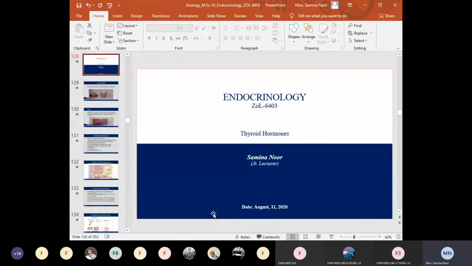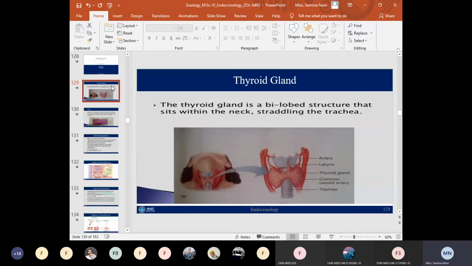Okay, today's topic is thyroid hormones. So first we will talk about the thyroid gland. The thyroid gland is located just below the larynx, and it's a bilobed structure, as you can see here in the figure. It is present in the neck region, just below the larynx and anterior to the trachea.